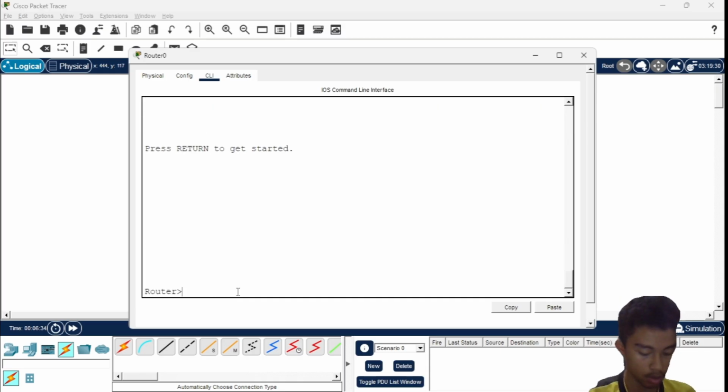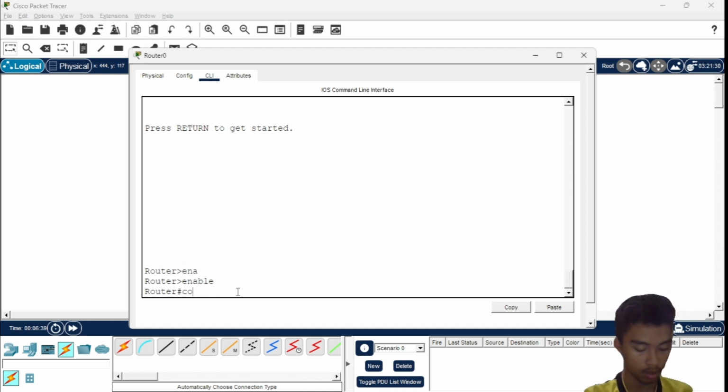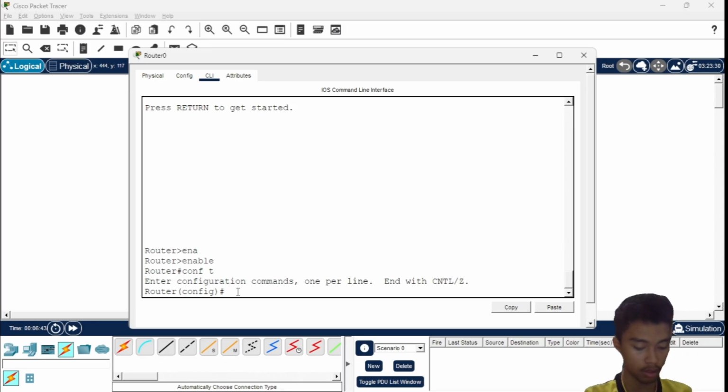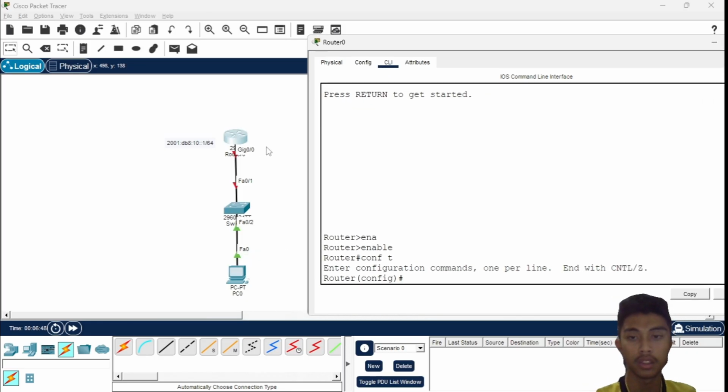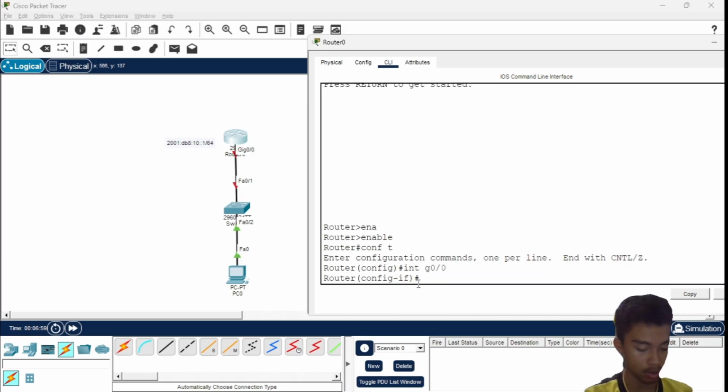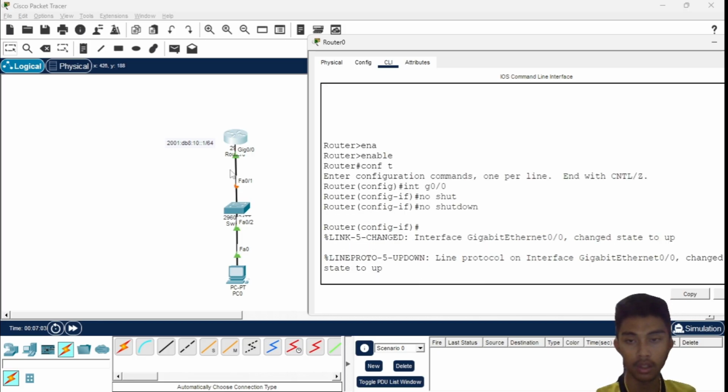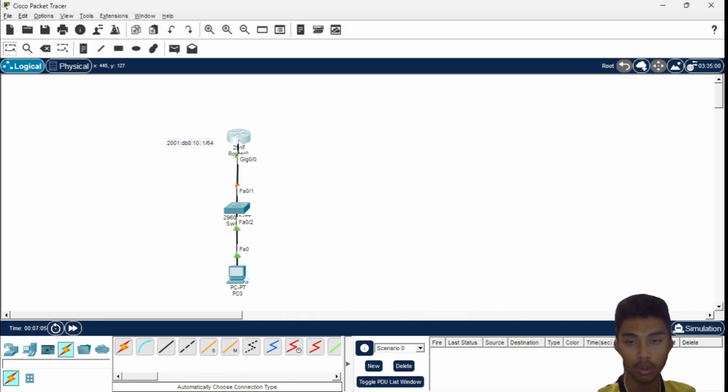Okay, for first step, we go to the router, and then we just using command enable, configure terminal, and then we go to the interface GigabitEthernet 0/0, and then enter. We add command no shutdown to activate the port or router.